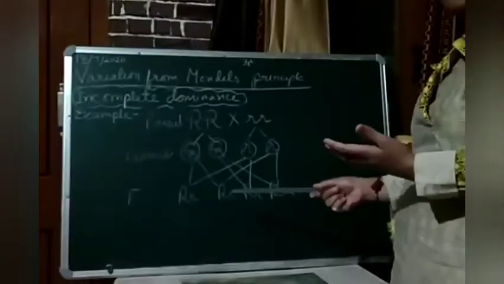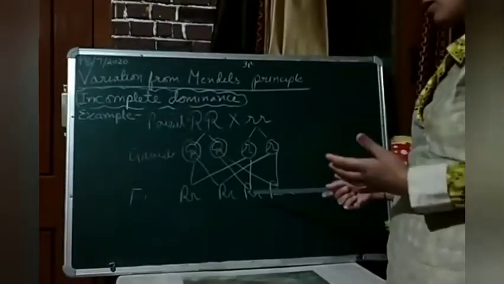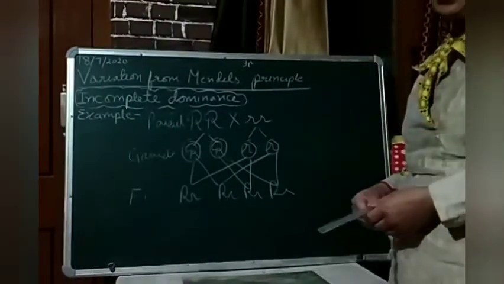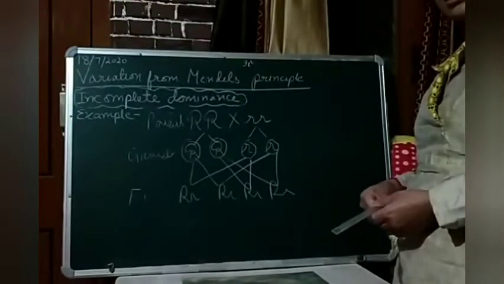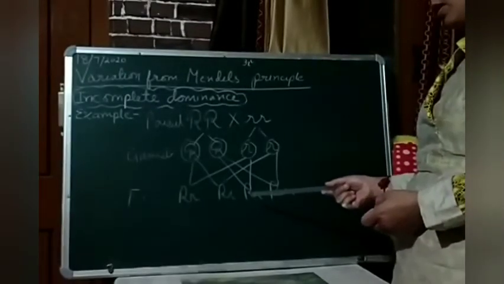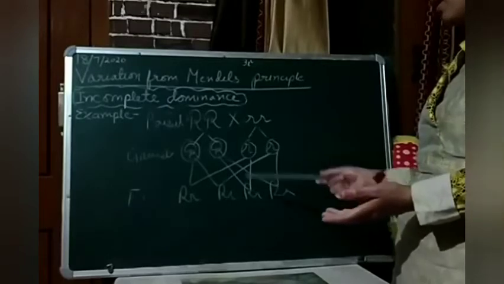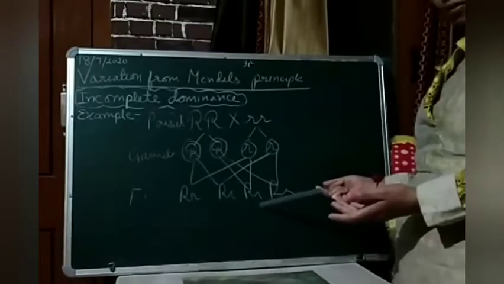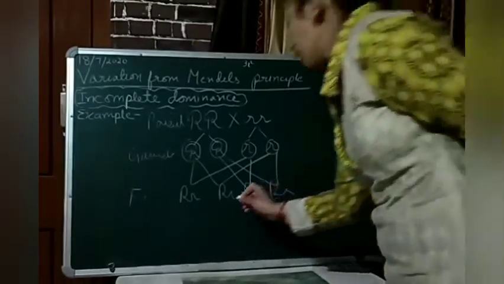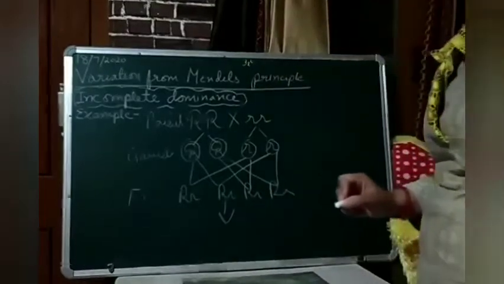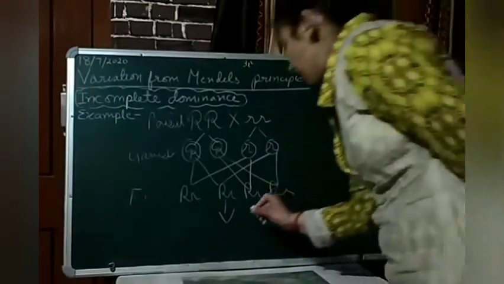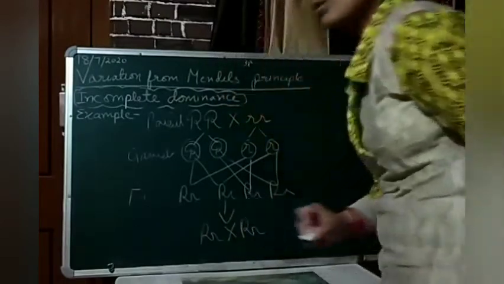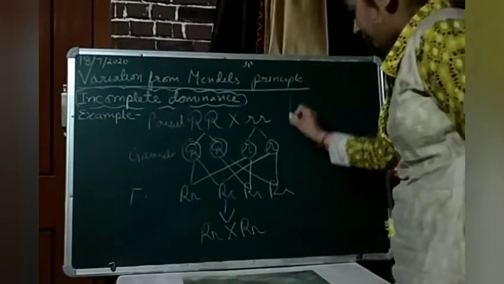But students, here red color was not at all there. Instead, all these progenies were pink in color. Getting? Yes, it was pink in color, and this totally stated that no pink color was there in the parent. Then how did it come in this? Clear? Then after this, what happened? We did selfing of it. Selfing means what? Cross it with a member of the same generation. So here I will write it.